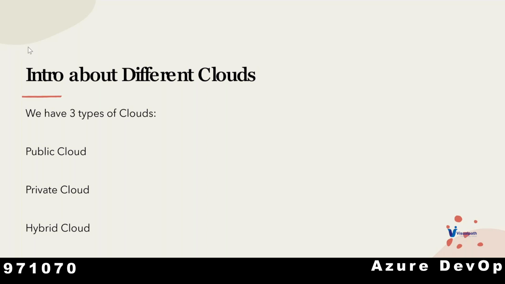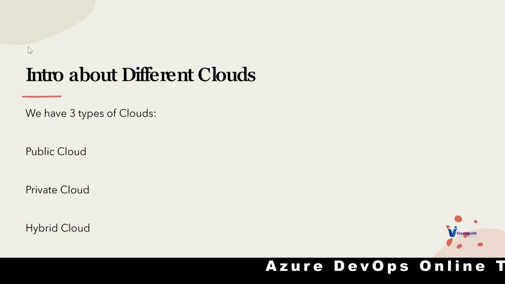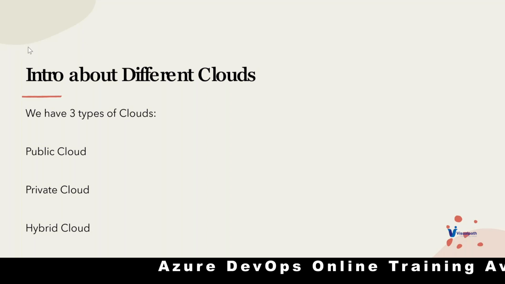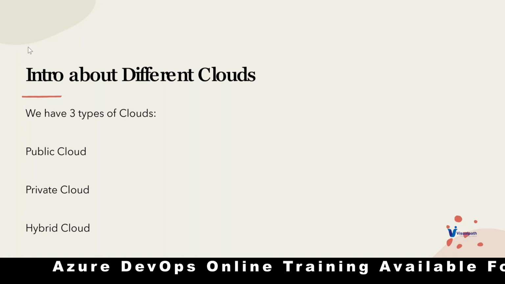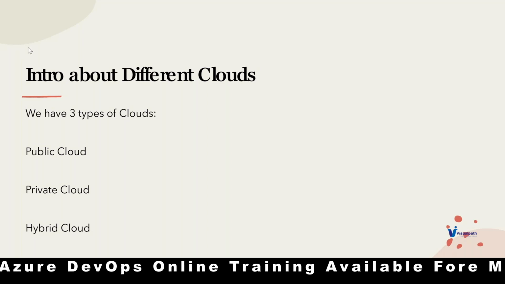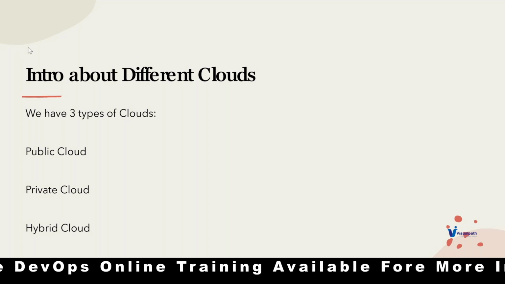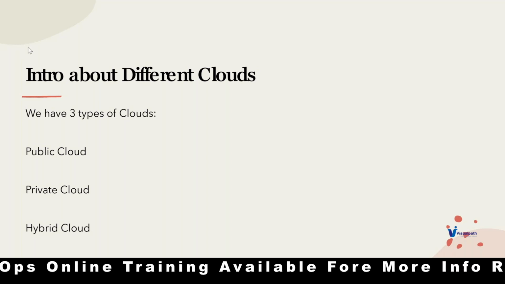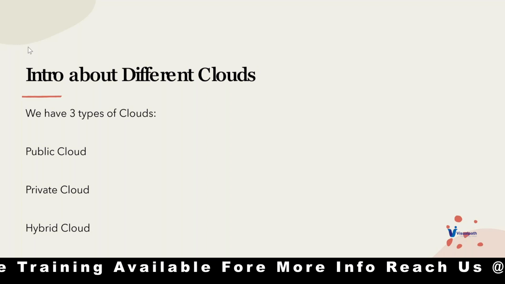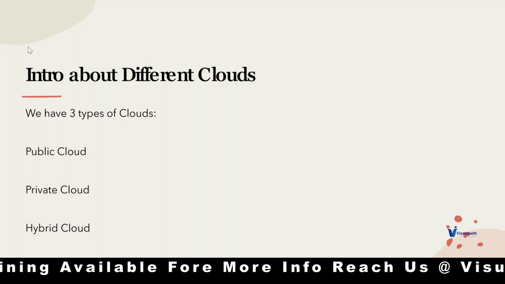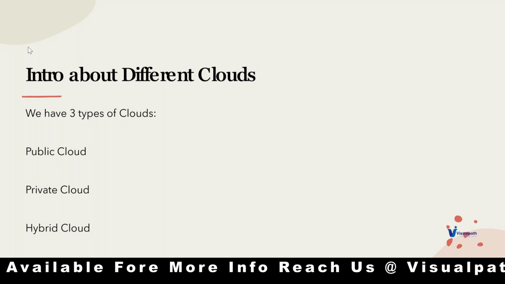Hybrid cloud can be called the combination of public cloud and private cloud. And hybrid cloud cannot be called the combination of public cloud and private cloud. Both are true and both are wrong. The reason is simple.